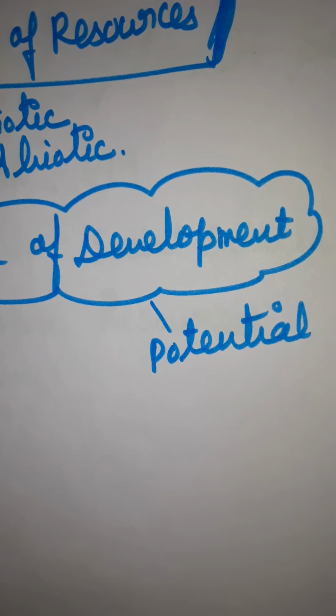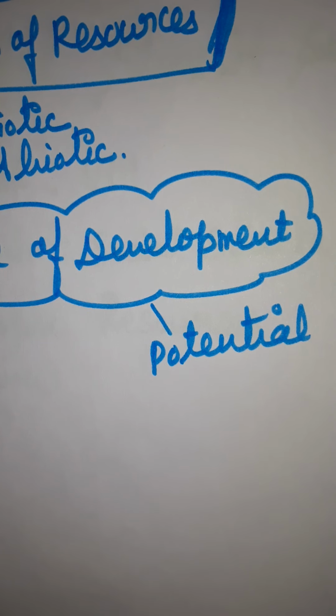Humans have used their intelligence to create certain resources like vehicles, buildings, roads, etc. Humans themselves are a resource, like farmer, laborer, teacher, doctor, etc. Human resource development is essential for further development. That is the level of development.